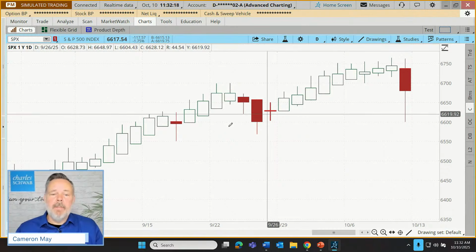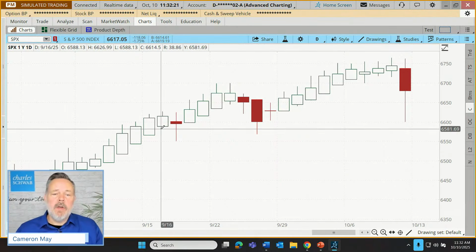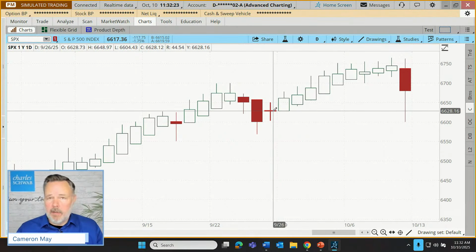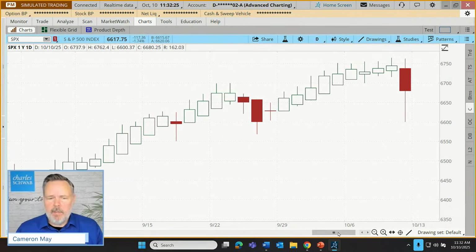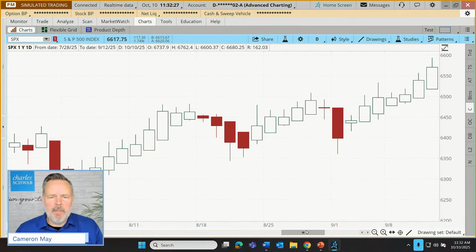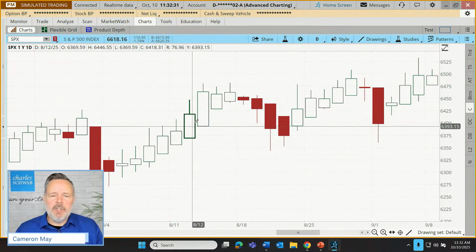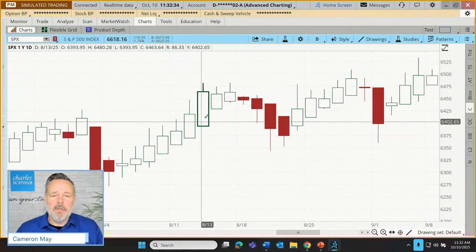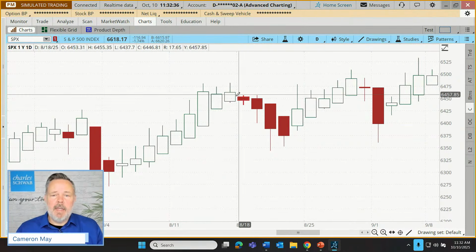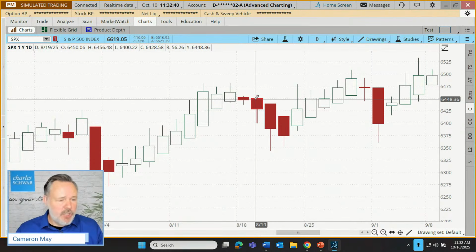But in any case, we have bullish, strong bullish, we have reversal, and then we have bearish. I need to zoom back out a little bit. For bearish, there haven't been very many. So here's a series of bullish. These are actually strong bullish. And then we got kind of a reversal candle here. And then we get bearish.